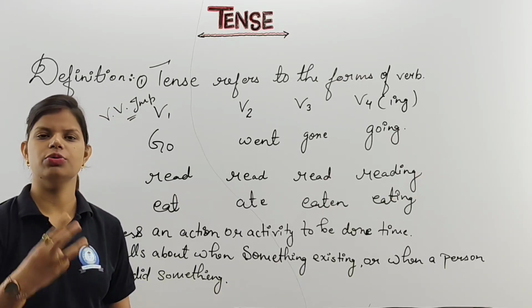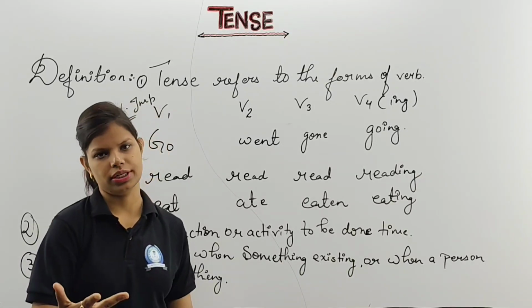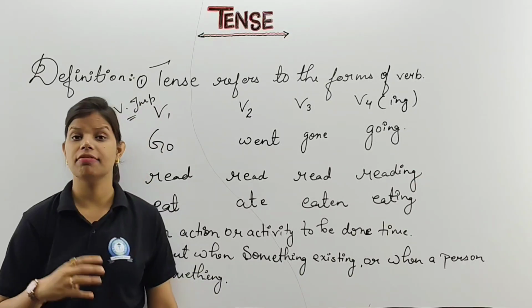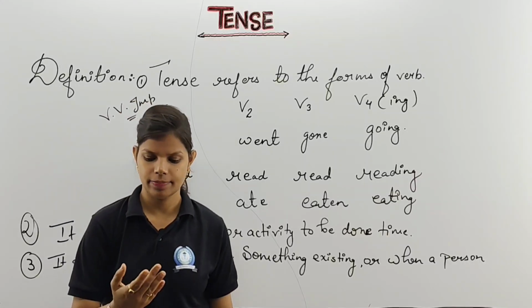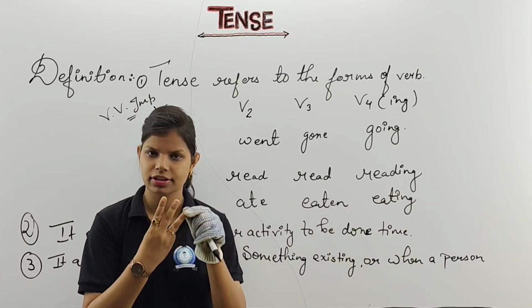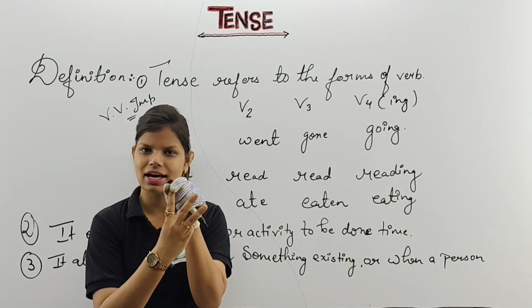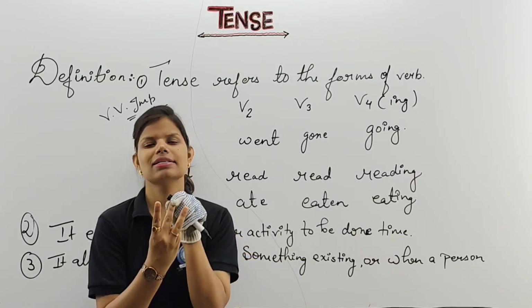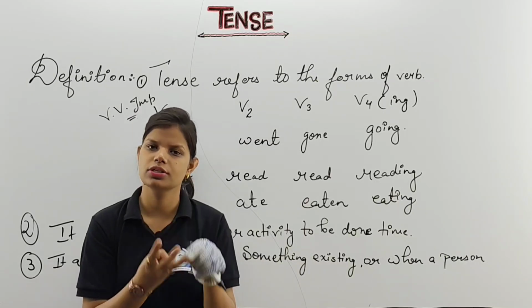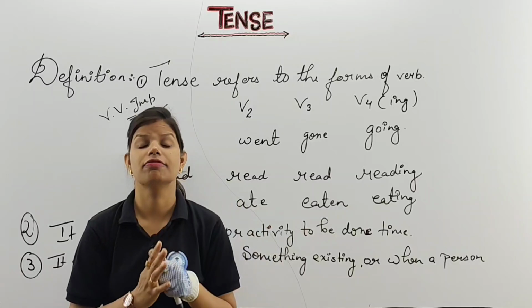Tense has been classified into three forms. That will be your present tense, past tense and future tense. Each part is having four parts. Like, this is my hand is a family member. Each family is having three members: present, past and future. Now, present is having four family members, past is having 4 family members and future is also having the 4 family members. And all these members are different.